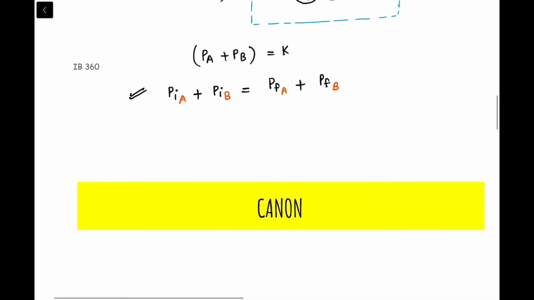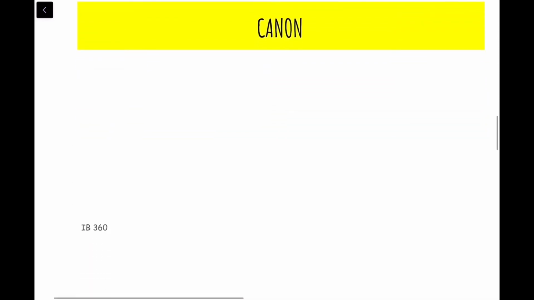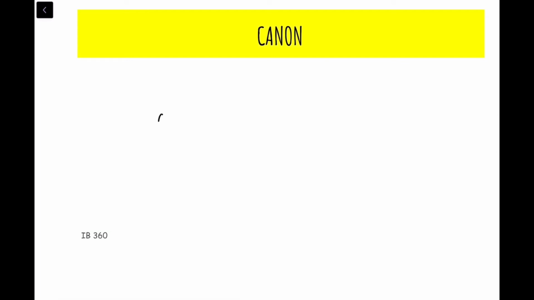So now let's come to an example of a cannon. Suppose this is the cannon, and the cannon throws a ball. Suppose this is the ball that is thrown by the cannon. As the cannon throws a ball, the cannon applies a force F on the ball. Similarly, the ball also gives an equal and opposite force F on the cannon. Why? By Newton's third law of motion.